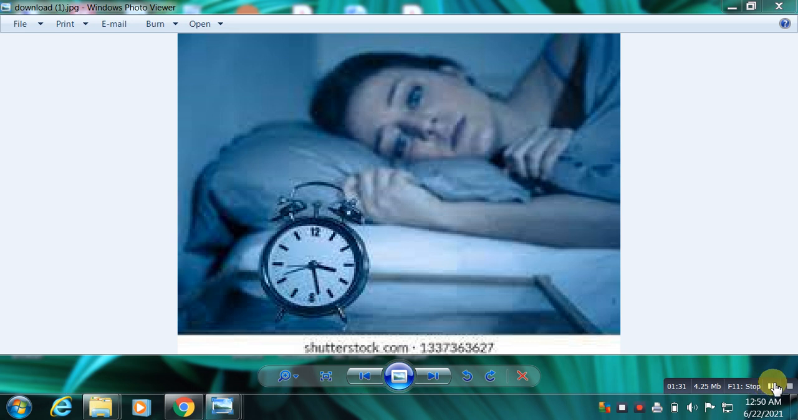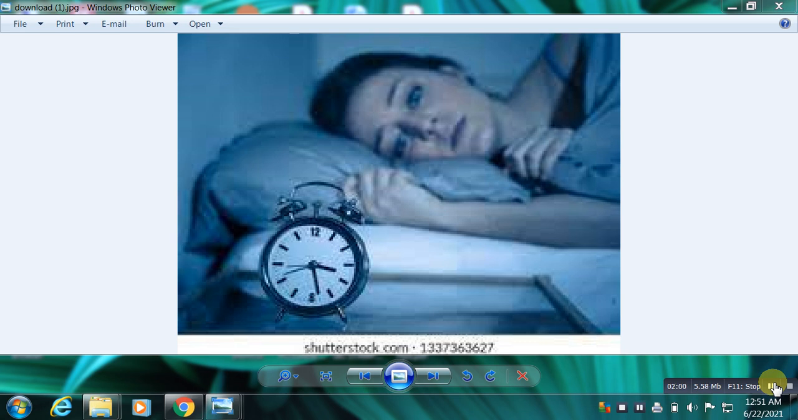Coming to the next one, hypersomnia. So what is hypersomnia? It is excess sleep, and it is due to a lesion in the floor of the third ventricle. It is due to brain tumors, encephalitis, chronic bronchitis, diseases of muscles, or endocrine disorders such as myxedema or diabetes insipidus, etc.